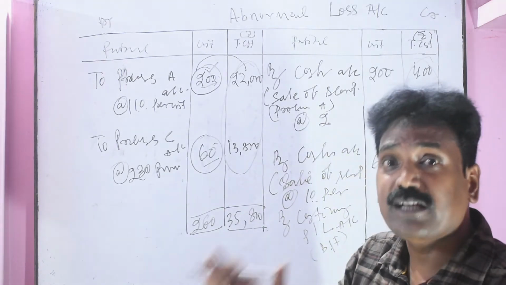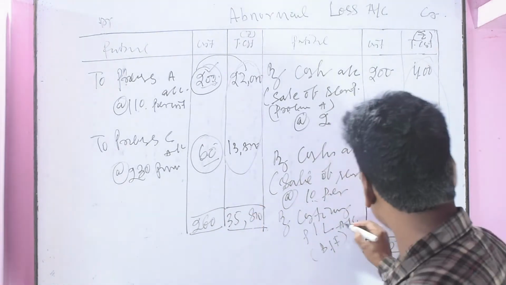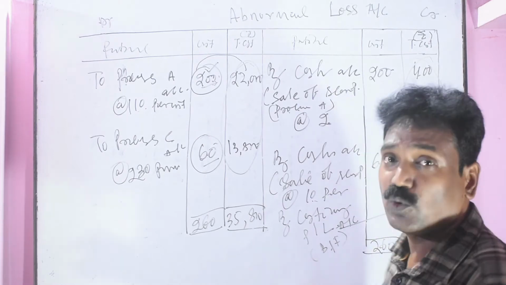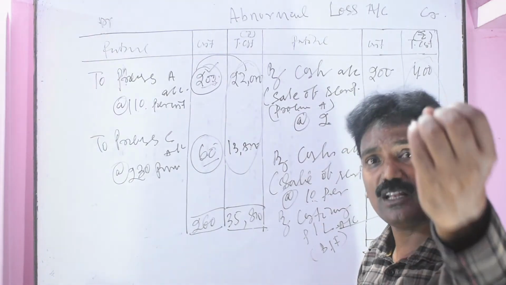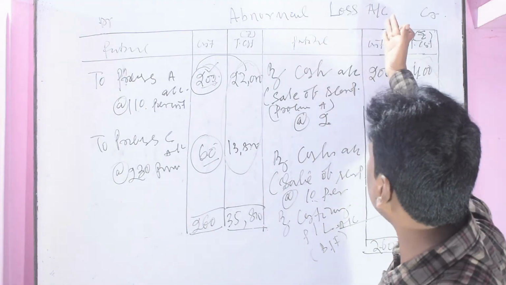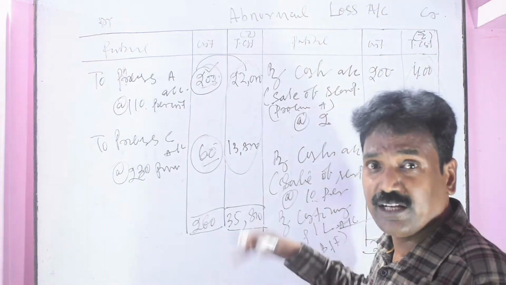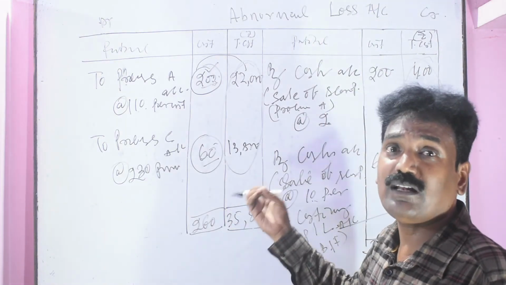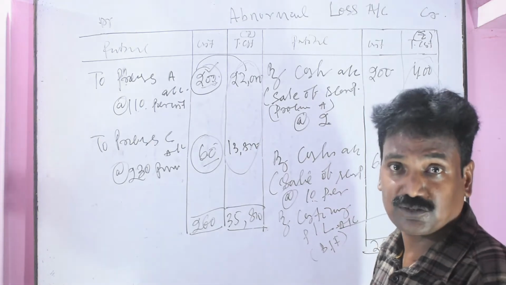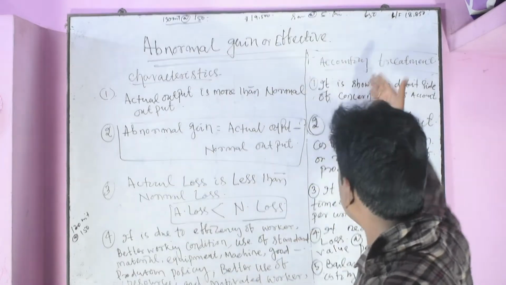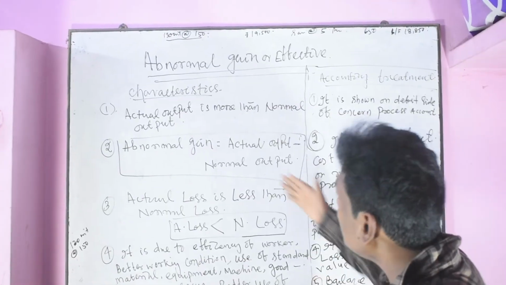While preparing the profit and loss account, this will be transferred as net profit or net loss, that is abnormal loss accounts. Then we prepare abnormal gain accounts and its provisions. These are the characteristics. This is the accounting treatment.